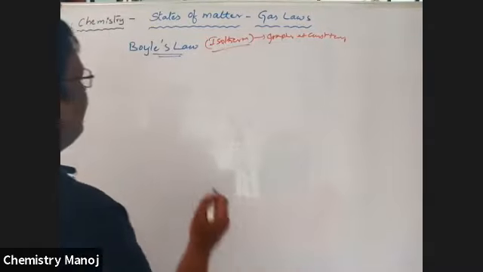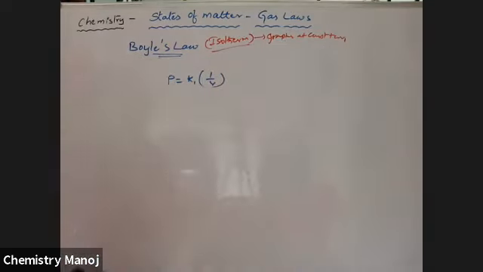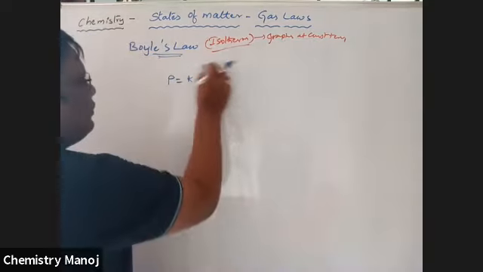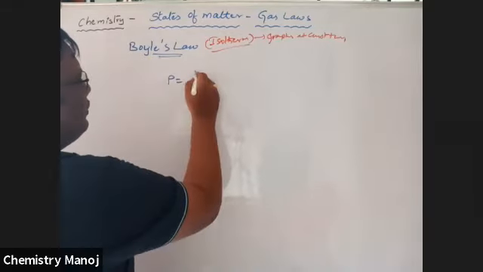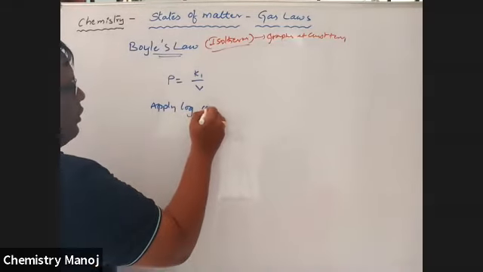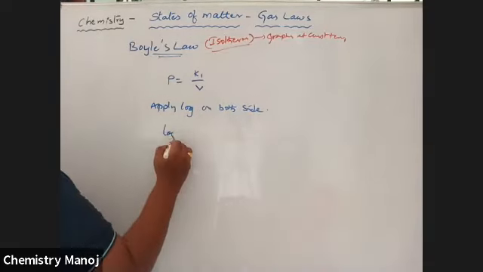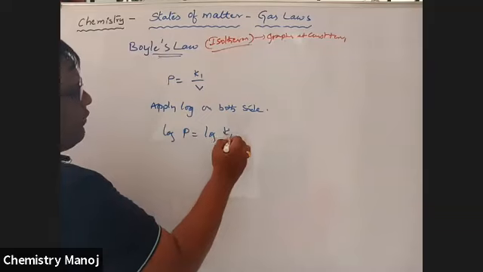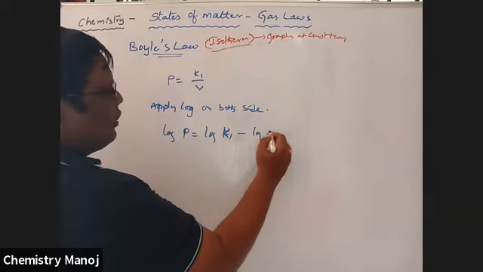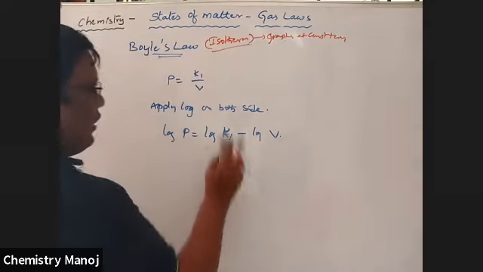One more. We know P is equal to K1 into 1 by V. So simply P is equal to K1 by V. Apply log on both sides, so logarithmic format. Log P is equal to log K1 minus log V.